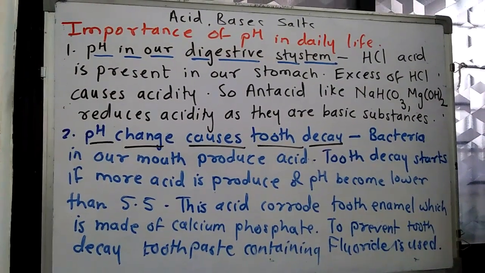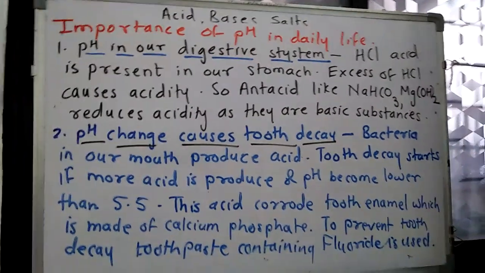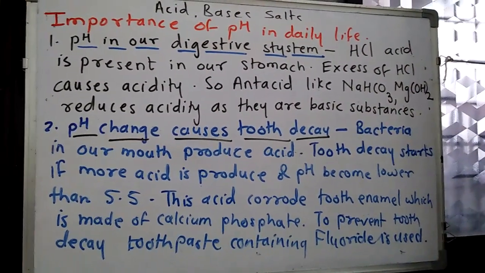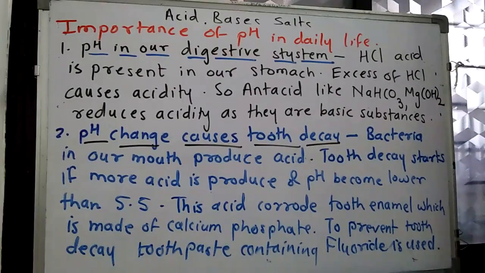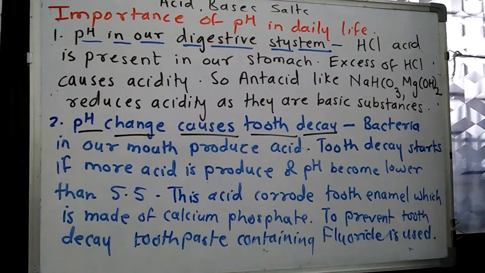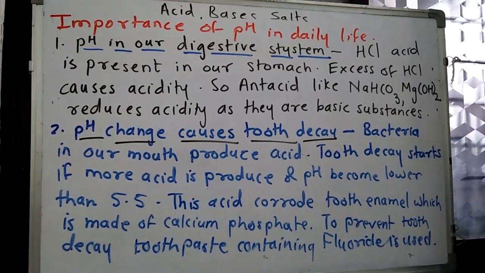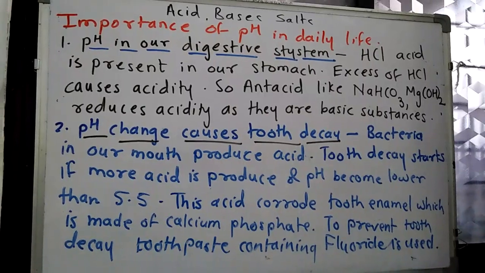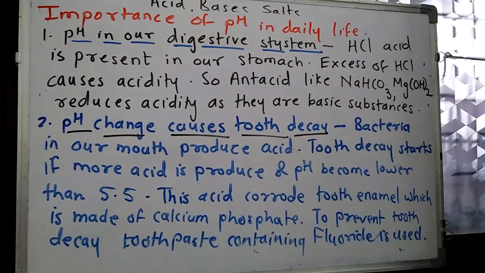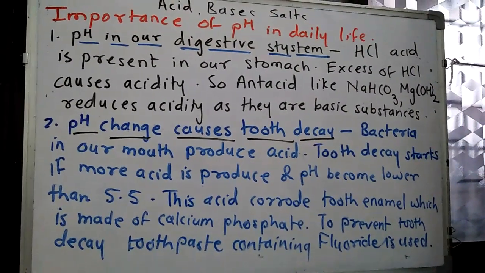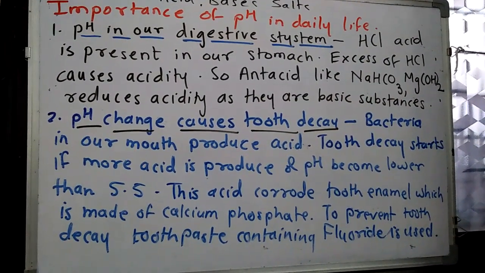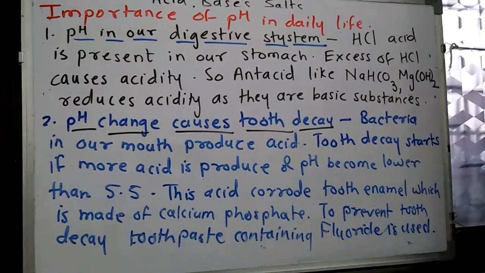Importance of pH in daily life. So first, pH in our digestive system. Our stomach has HCl. HCl makes the food acidic. So there should be a proper amount of HCl present in our stomach. If we eat some spicy food, what happens? The amount of HCl increases. If the amount of HCl increases, then we suffer from acidity. We have pain, irritation. Then it causes acidity.